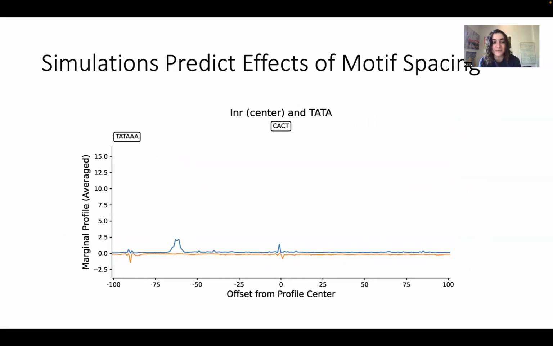And finally, we can do really cool motif spacing simulations with this model. So here I'm taking the TATA box and the initiator, and I'm putting them in sequences at various spacings. And you can see that right there, there's a really cool synergistic effect where the TATA box is exactly 30 base pairs upstream of the INR, and there's a high super-additive effect that spacing has in terms of the amount of initiation that comes out of where the INR is. To watch it again.